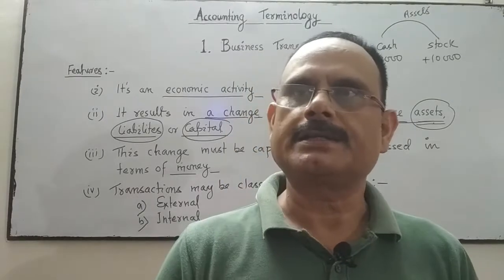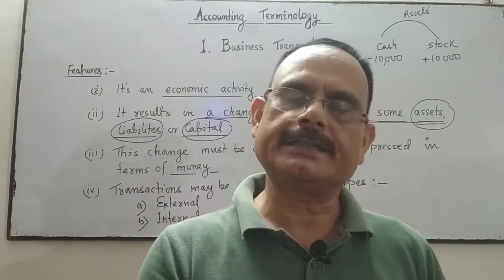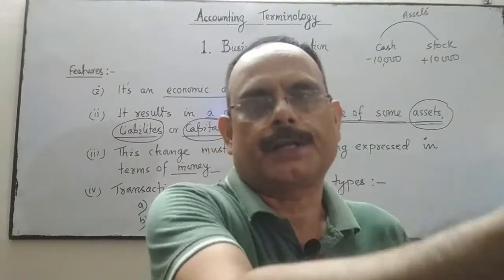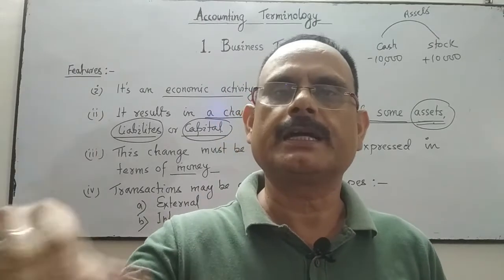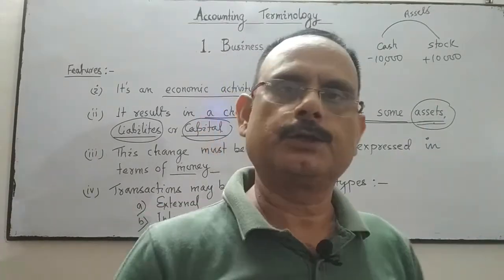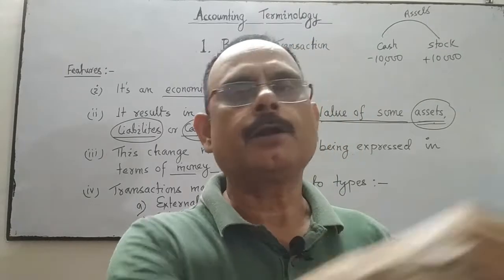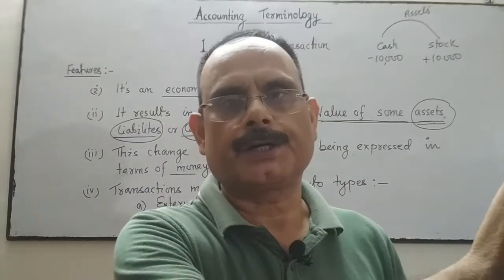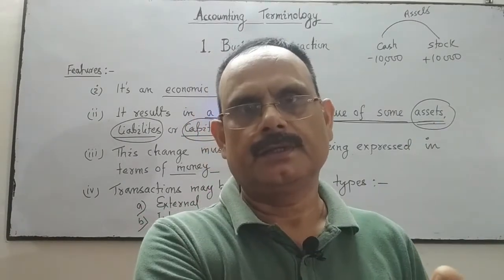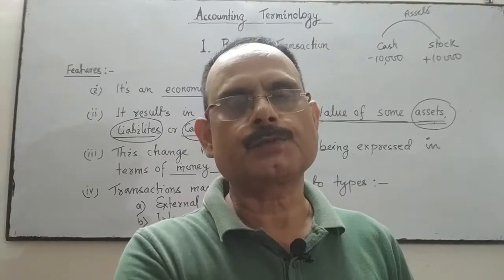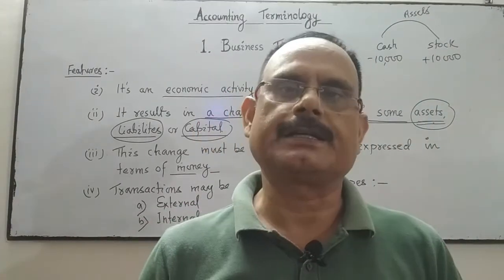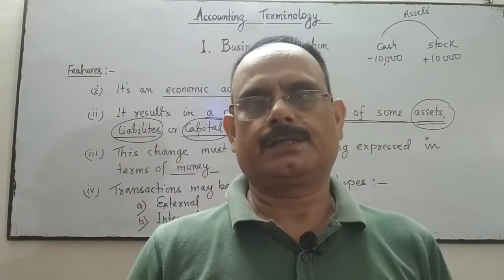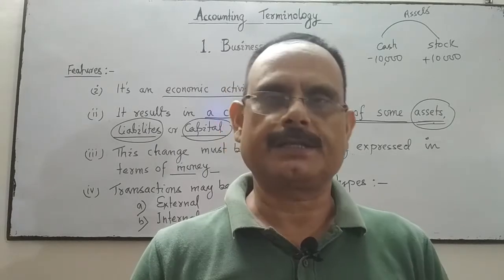So there are two types of transactions: internal and external. When the business transacts with another party outside the business, maybe a creditor, a customer or a landlord, it is external. When the business pays rent to the landlord, the landlord is an external party, so payment of rent is an external transaction. Internal means the transaction is within the business.